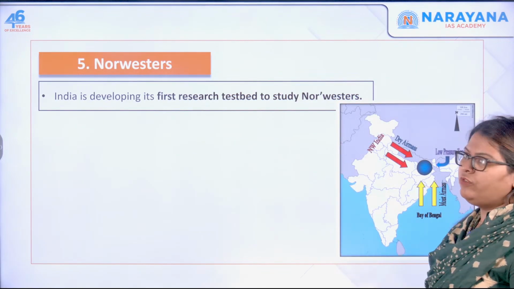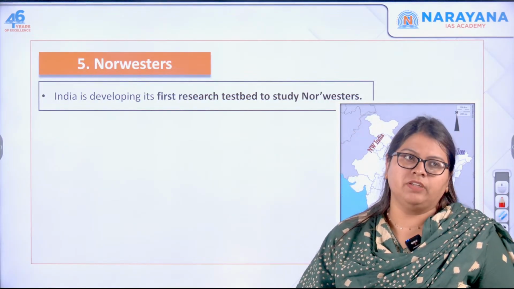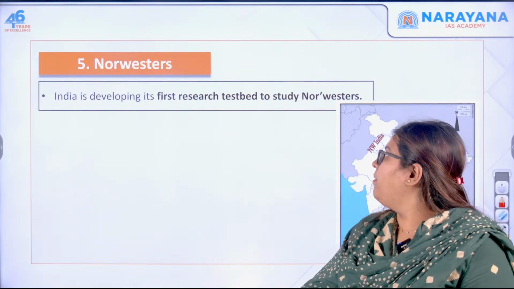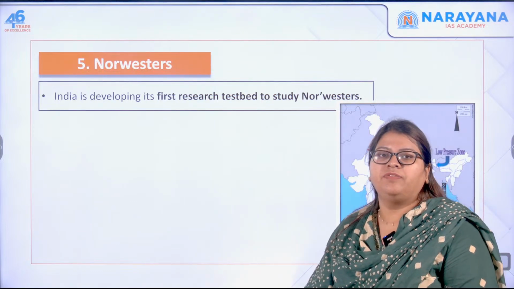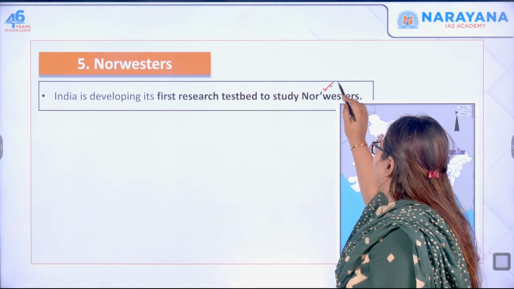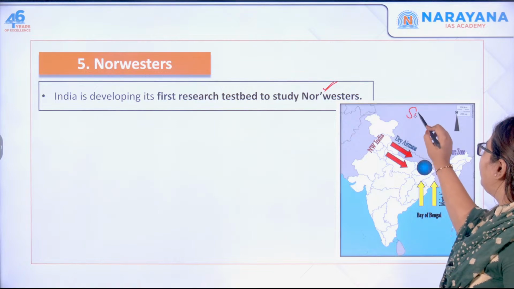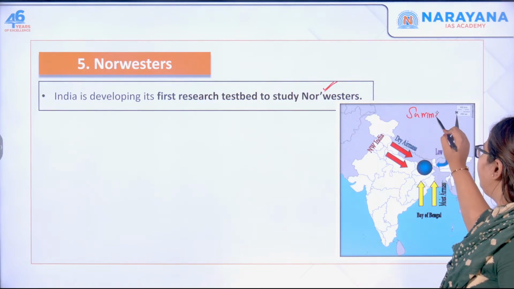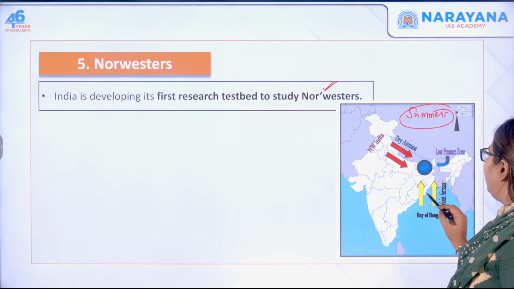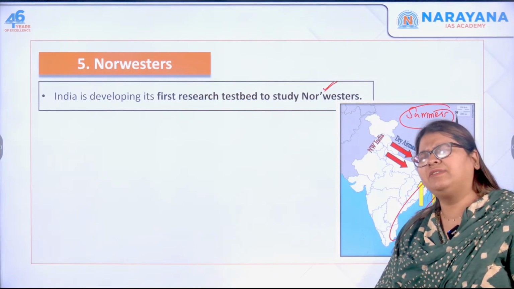Now let's move to the next interesting topic, that is nor'westers. Here the article is about India developing its first research test bed to study the nor'westers. As you can see in this map, during summers the land, specifically the eastern side of India, is subjected to extreme heat.